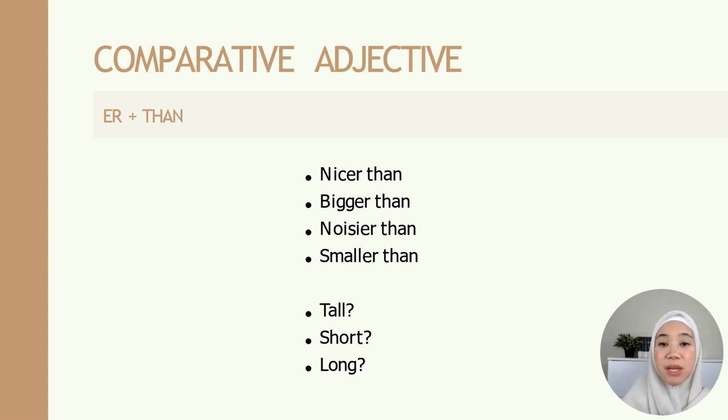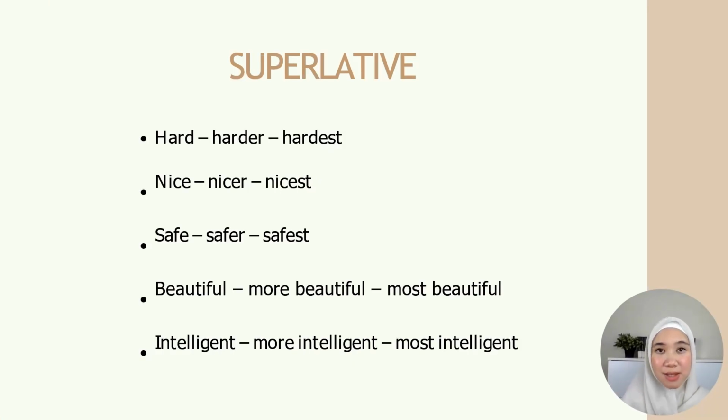Nicer than, bigger than, noisier than, smaller than. So for tall, you can change it to taller than. Ali is taller than Abu. Ali lebih tinggi dari Abu. Shorter than, longer than.